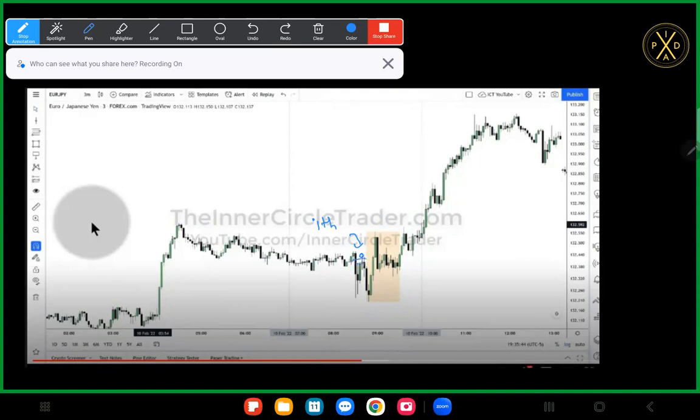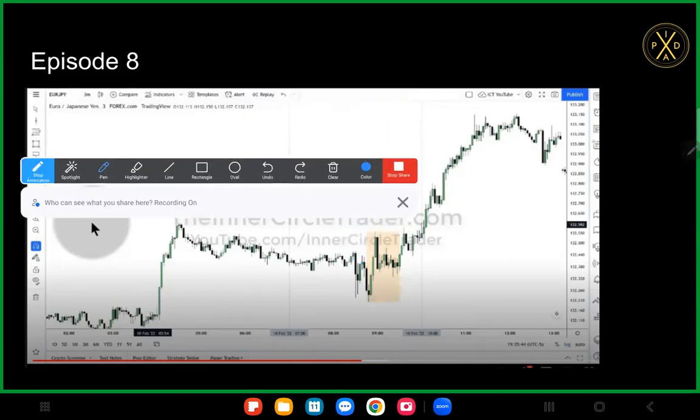So right here, it rebalances that old fair value gap, and then it gets broken, right? So that could be classified as our market structural shift. But all that is phase 2 of the dealing range, of a bullish dealing range, right? So just adding more context to that. All right, and then we get phase 3 here, as I mentioned, and then we go higher. All right, so that's everything for episode 8.